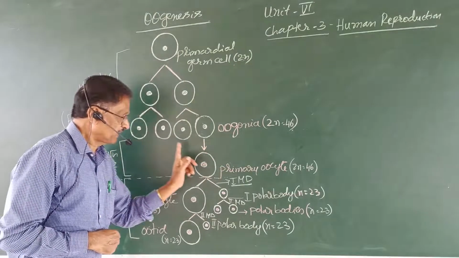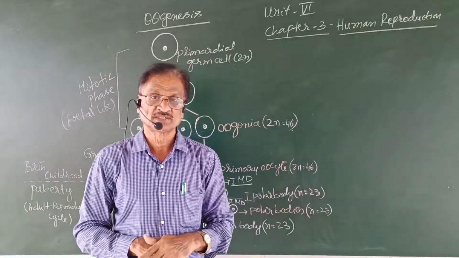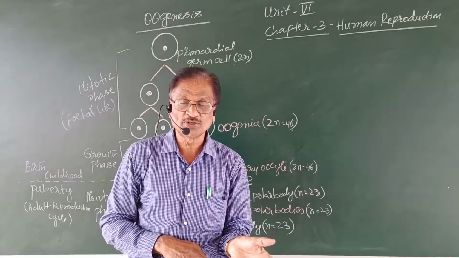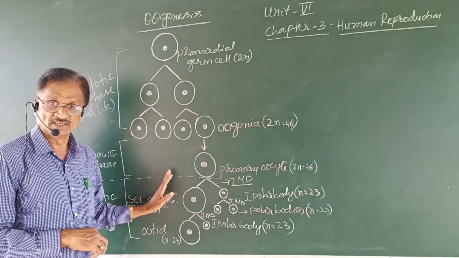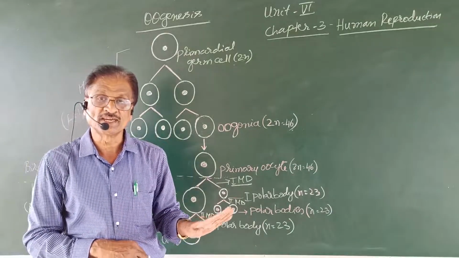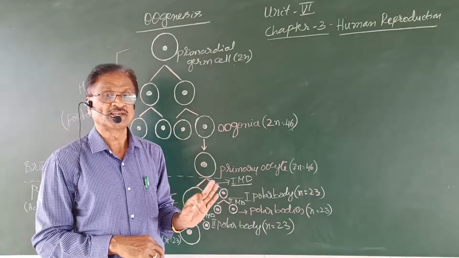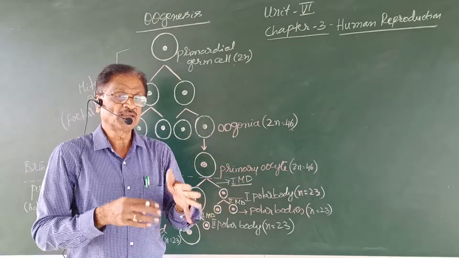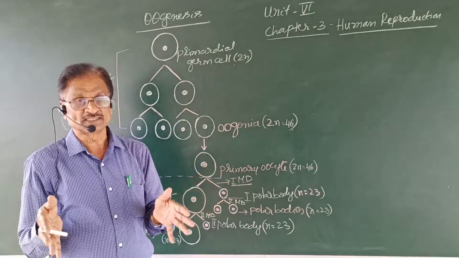In mammals, particularly viviparous forms where the individual gives birth to young ones, the growth phase is very short and insignificant, because the primary oocyte does not increase enormously in size.